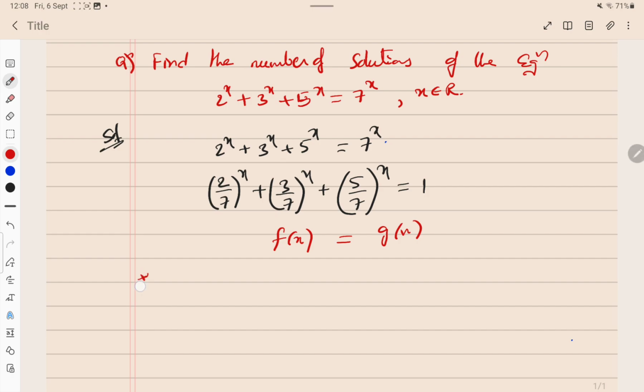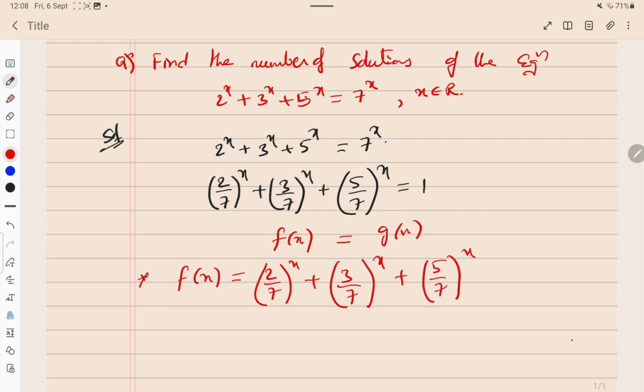Now, let's focus on f(x). We want to know the nature of this function f(x). The nature of the function can be obtained with the help of a derivative.